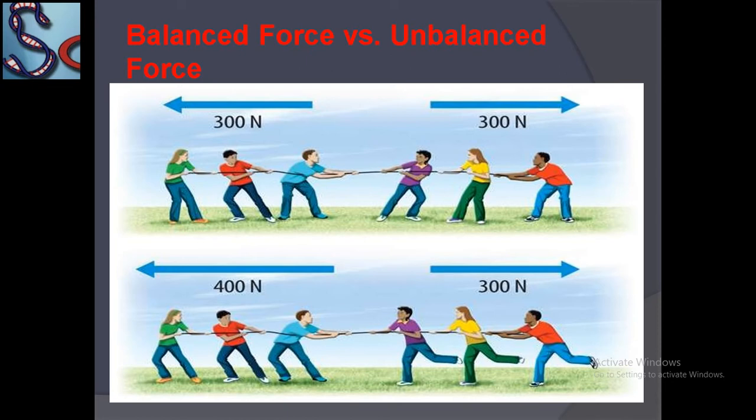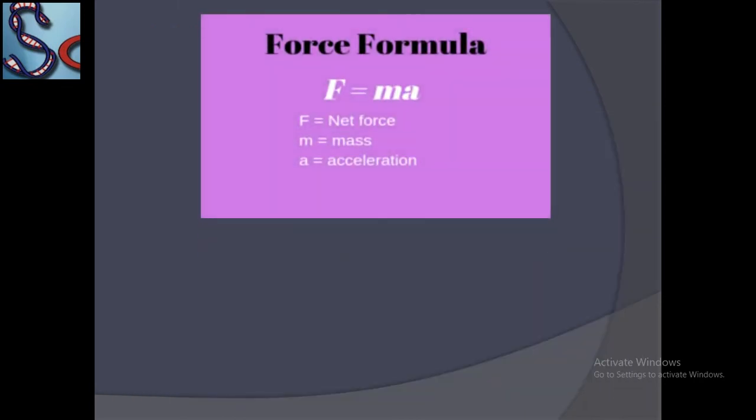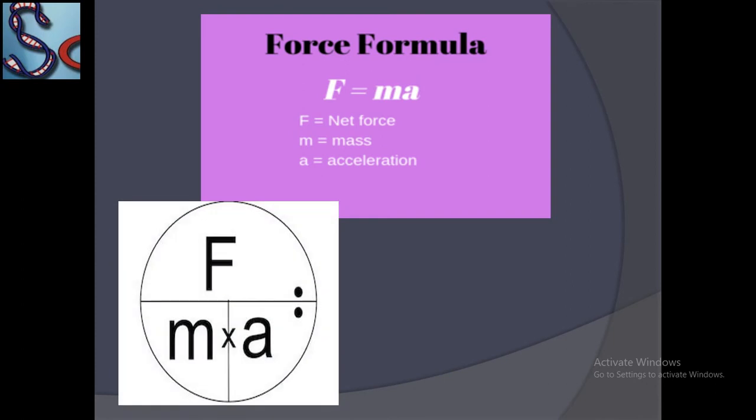Simplest example. Now next, this is the force formula. F equals m a. F is the net force, m is the mass of the body and a is the acceleration of the body, or velocity you will say, and F is the net force applying on the body.